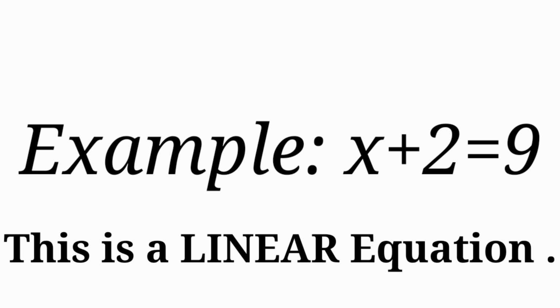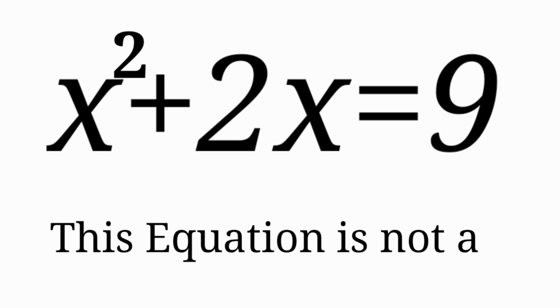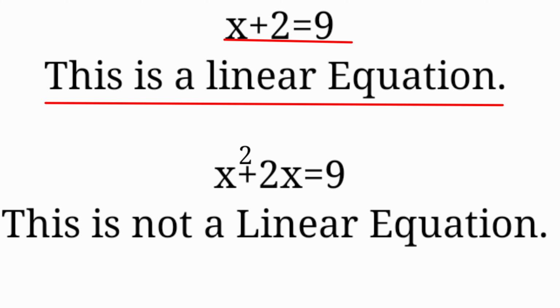But if I take another example, x square plus 2x is equal to 9, this equation is not called a linear equation. Why? Because here the highest power of x is 2. If we talk about linear, it means the variable should have 1 as its power, the highest power should be 1. But in our second example, the highest power is 2. That is why it is not linear.